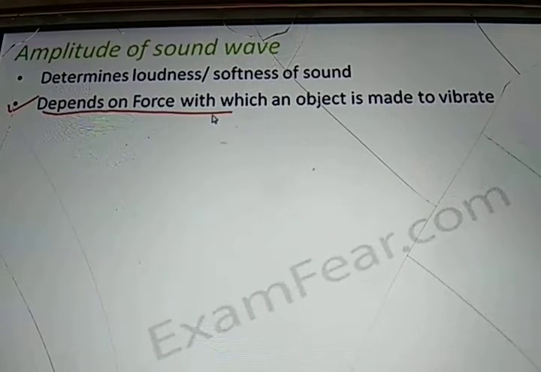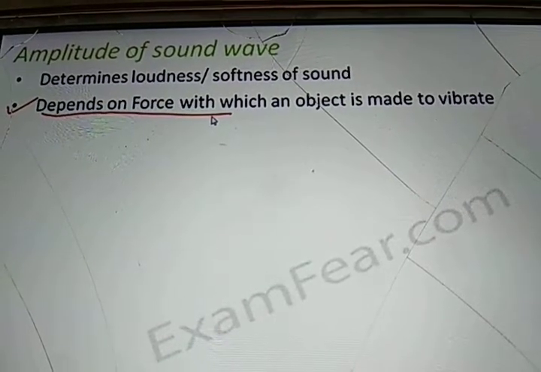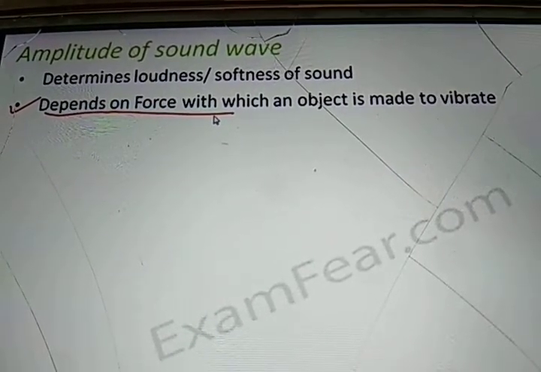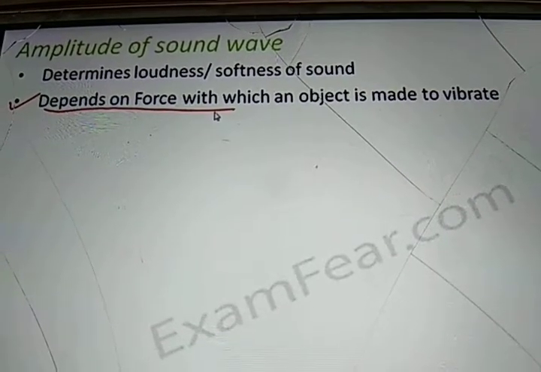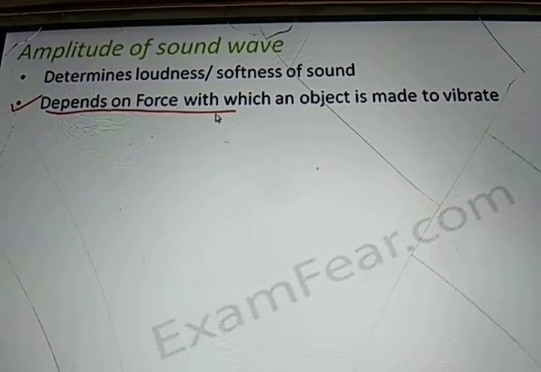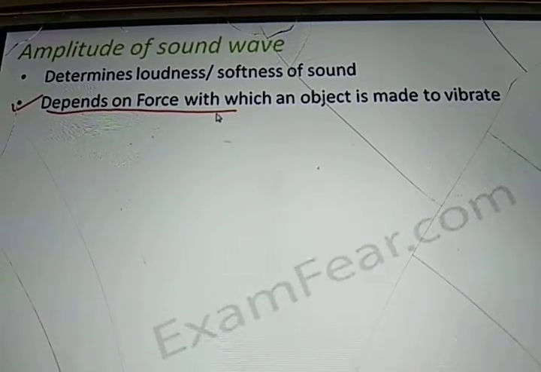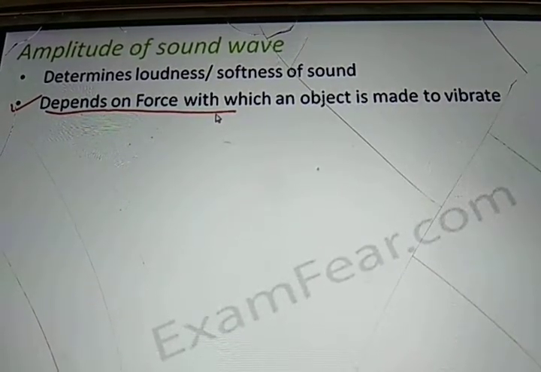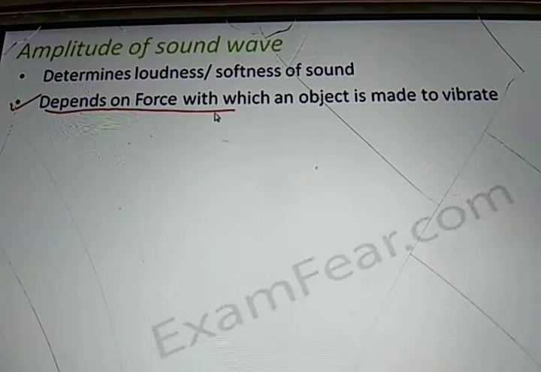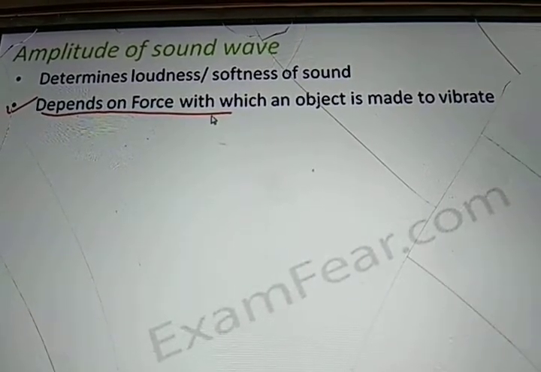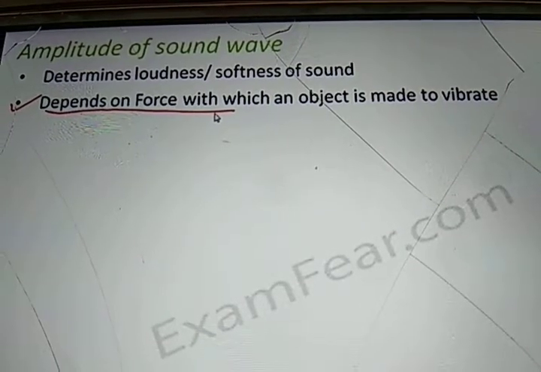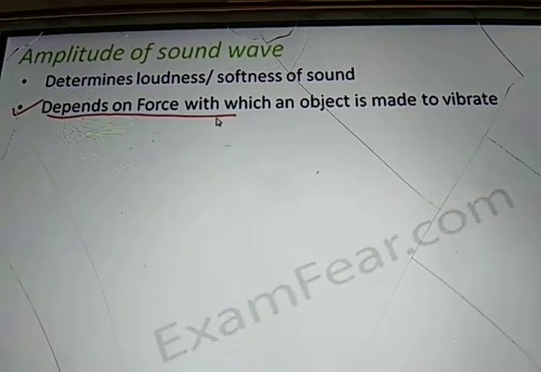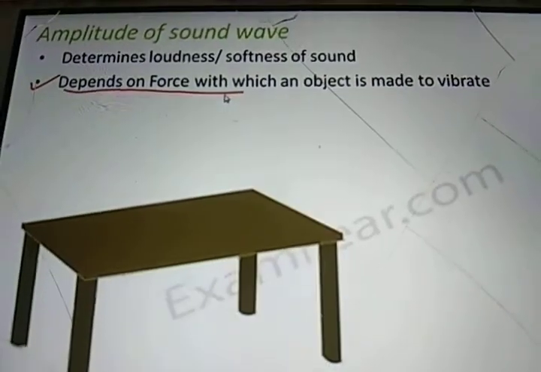As I said just now, if I tap the table, a sound is being produced. That means when I tap the table, something is vibrating with the table, and that vibration produces sound. So if I tap the table very hard, I am applying a greater force. When I apply a greater force, the vibration is also going to be more and the sound produced will be louder.